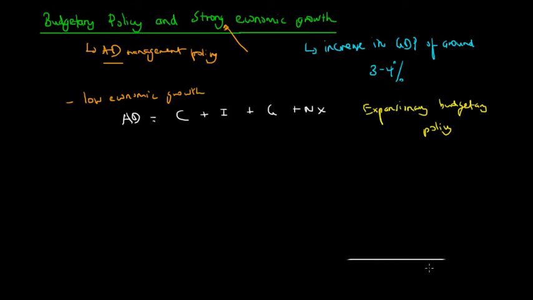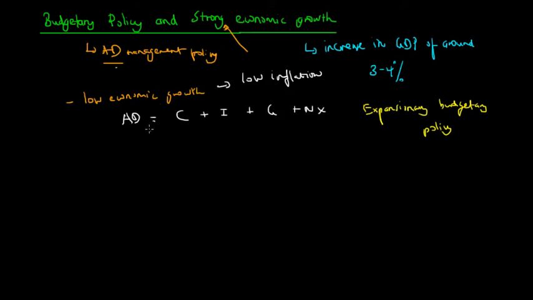But as we'll see, by speeding up this process, by using expansionary budgetary policy in order to stimulate economic growth, it may have some consequences on inflation. So we know that assuming there is low economic growth, as a result there must be low inflation. But at the moment, because inflation is low, the government doesn't have to worry about achieving this because it is already under control. So it turns its attention to the achievement of strong economic growth.